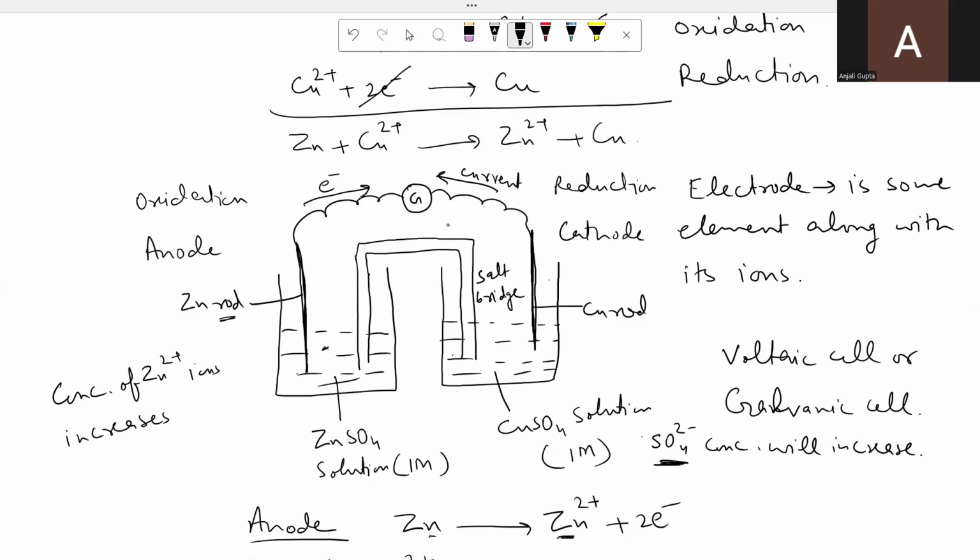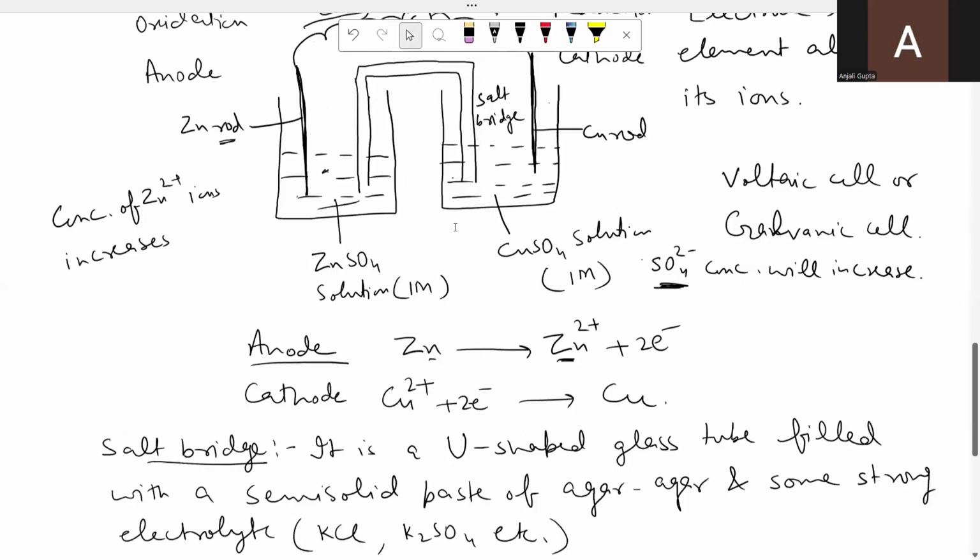Sometimes a question is asked, what are the carriers of current in outer circuit and in inner circuit? Outer circuit means this area, this wire. Inner circuit means salt bridge. So if you know the meaning of outer circuit and inner circuit, you can very easily give the answer.